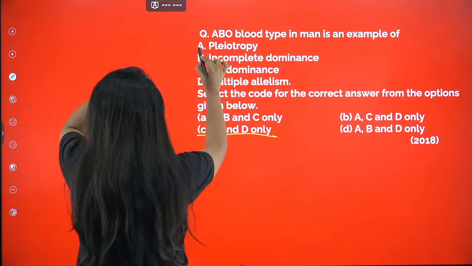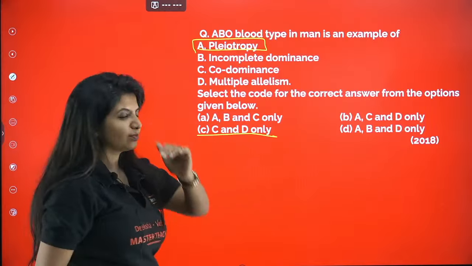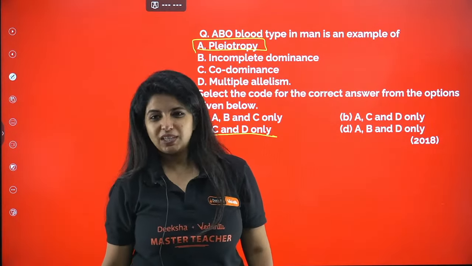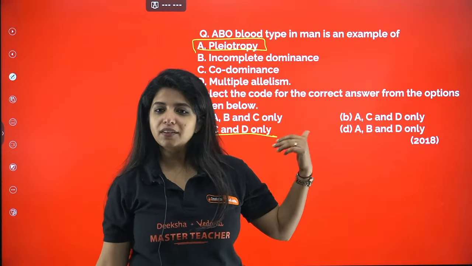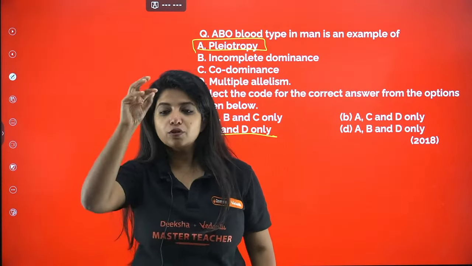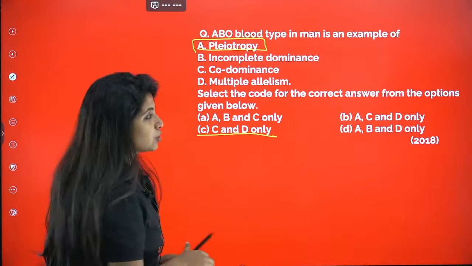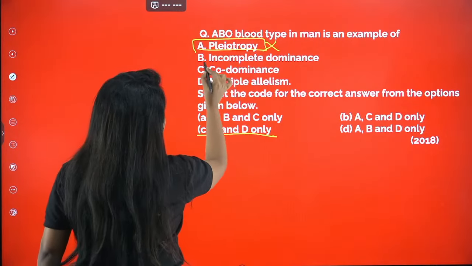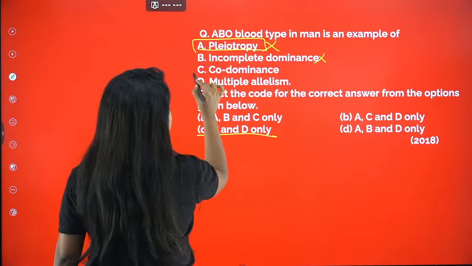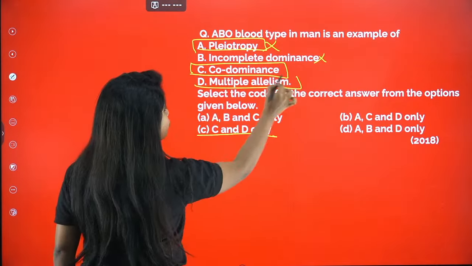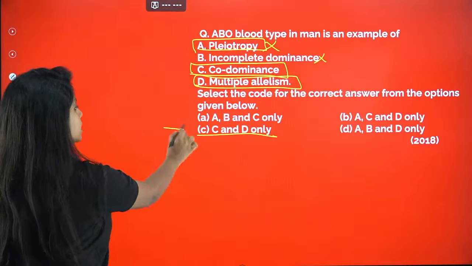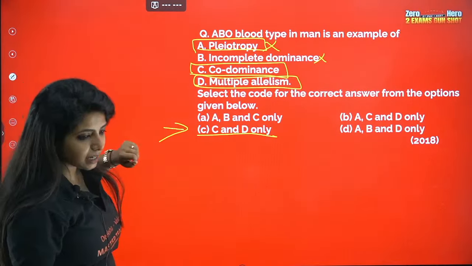Why C? Pleiotropy means what? We studied it. One gene, multiple effects, right? Here, the ABO gene does not have multiple effects; it only codes for the sugars. So this is not the one. Incomplete dominance, they do not show that. Codominance is something they show when IA and IB come together. And they also show an example of multiple allelism. So your only answer for this question would be C and D.